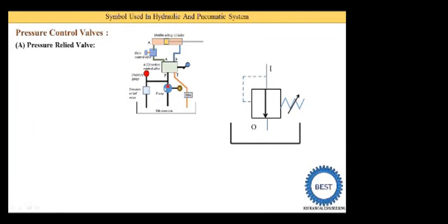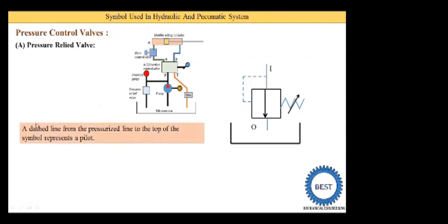Here this dash line is drawn. A dash line from the pressurized line to the top of the symbol represents the pilot or a drain. Some of the liquid is taken from this input pipe and supplied to this pressure relief valve, and according to this pressure the arrow is moves.